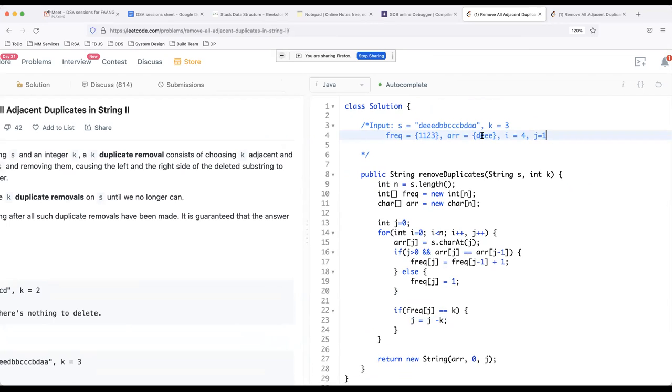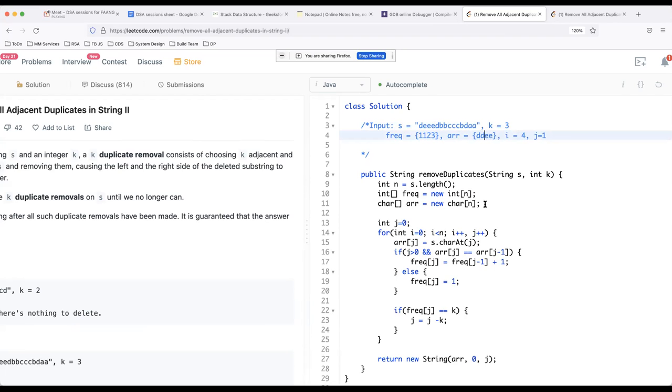Now notice how smartly we have made j as 1, which means j is actually pointing to this first character, which is E. So we'll start overwriting these characters now, which is what we wanted because these are useless characters. They had to be removed. So now we'll copy the ith character into the jth location. The ith character is index 4. What do we have at 4 is D. So we copy D here. At j equal to 1.